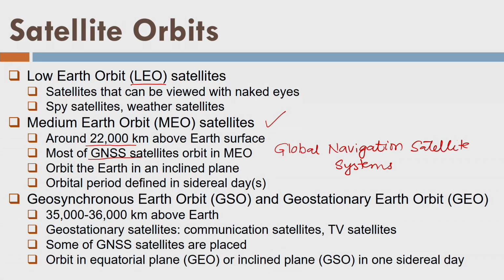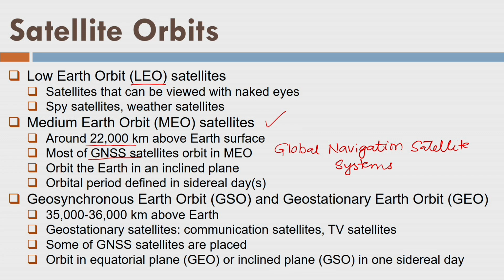Apart from that, most of the countries, developed as well as developing, like India, have also developed their own satellite constellations so as to serve their nation locally. Their interests are more on their particular country. We will see all these things, but I would like to say here, most of the GNSS satellites are placed in MEO orbits.